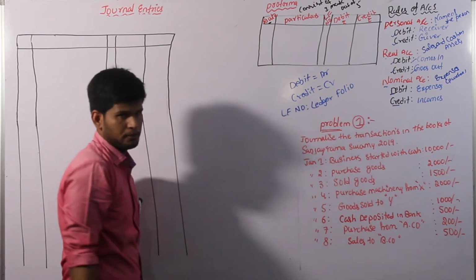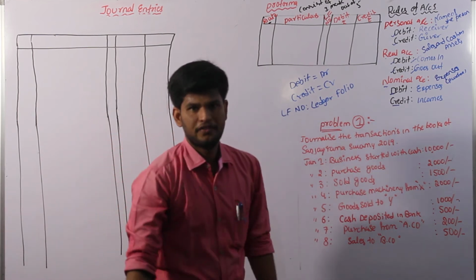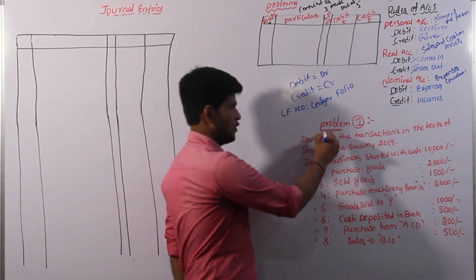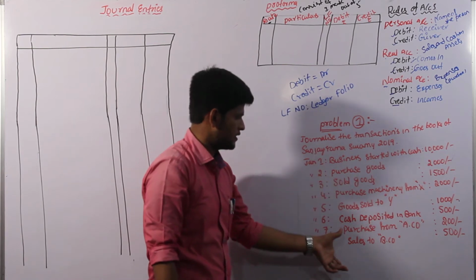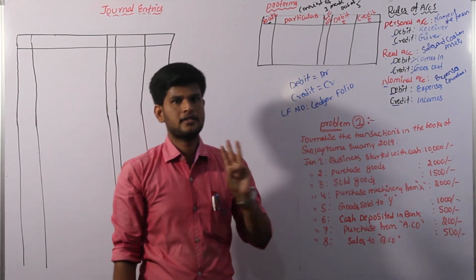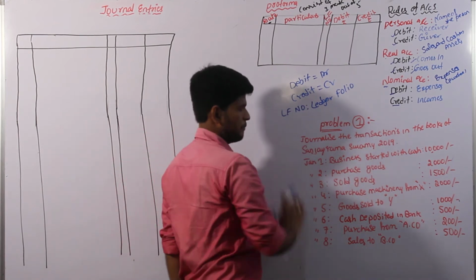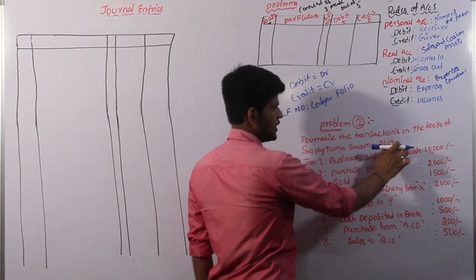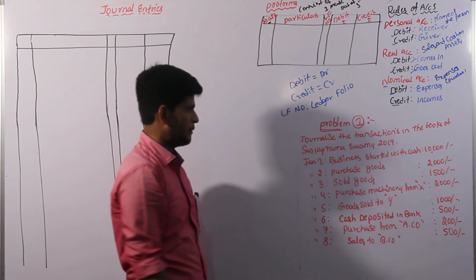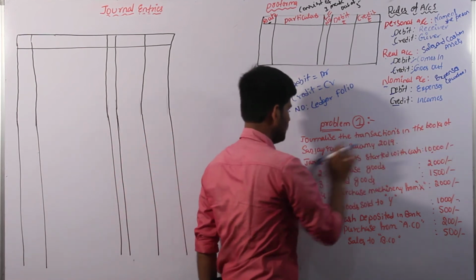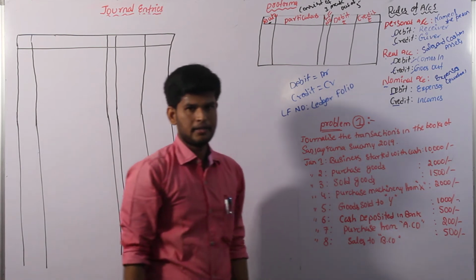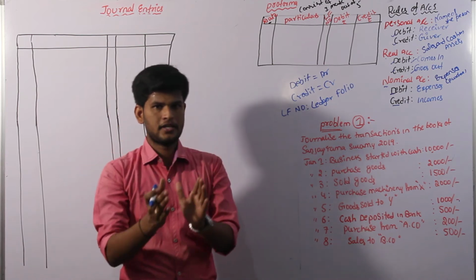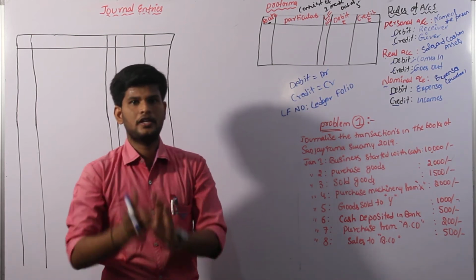Let us discuss the first problem. The first problem carries 5 marks in our accounting stage. It is a most important problem; based on these entries we will get almost 3 transactions in our final examination. I am reading the question: Journalize the transactions in the books of Sanjay Ramaswamy in the year 2019. It means that in 2019 Sanjay Ramaswamy has some transactions, and the business wants to enter those in the journal entry procedure.